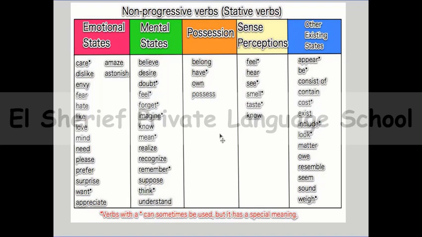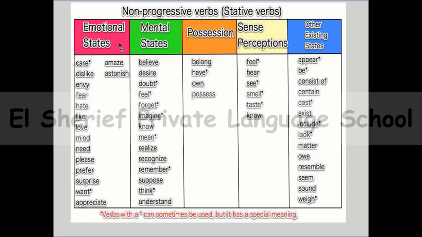Okay, if you can't memorize or keep the stative verbs, you can try to make it easier for yourself. You can remember that we have some verbs that are stative.